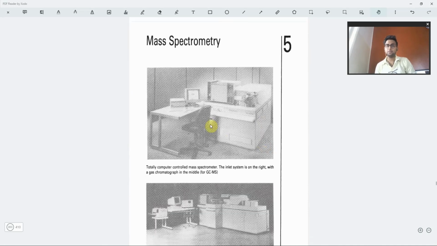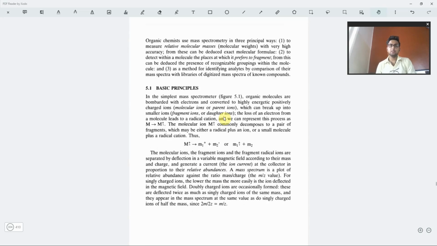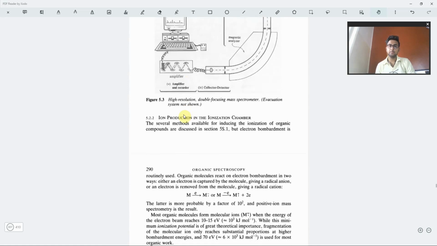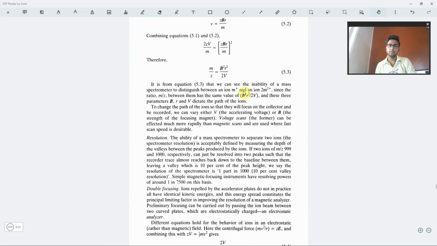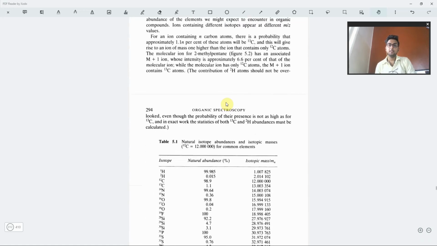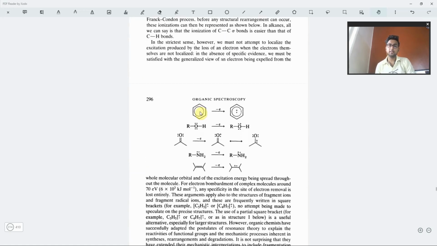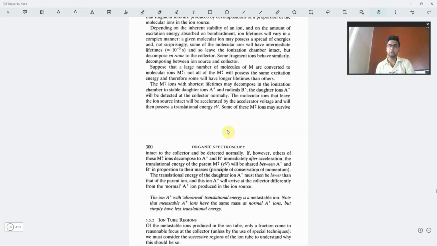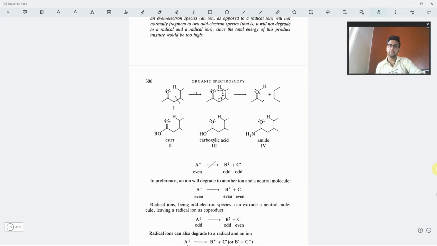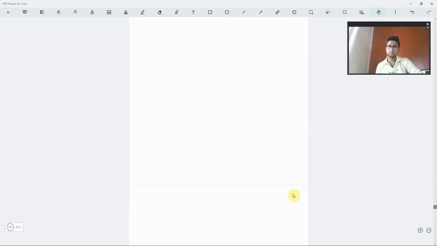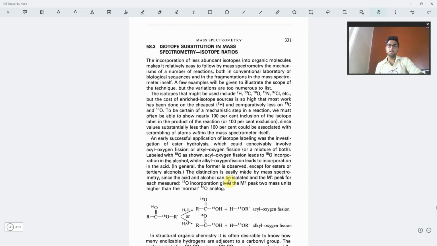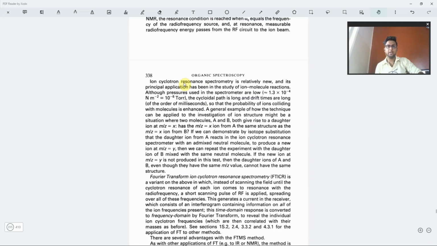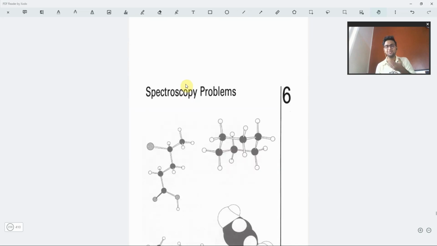Then we have the last part of the book, that is mass spectroscopy. Basic principles are given. The instrumentation is quite properly explained in this book. The formulas are derived. Then we have the isotope abundances, the molecular ion, how we can represent the molecular ion, and the mechanism of formation of the molecular ion. That information is given, along with the isotopes in mass spectroscopy.